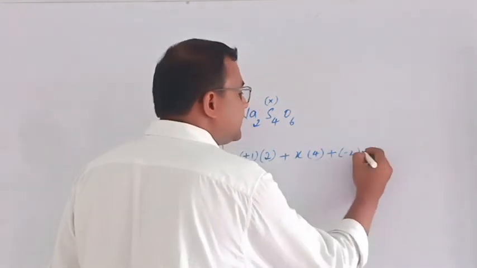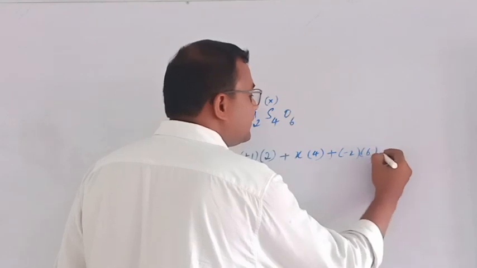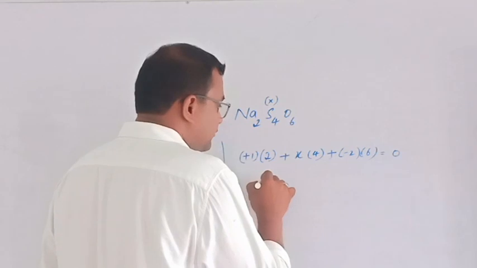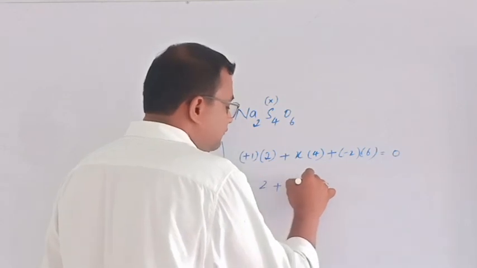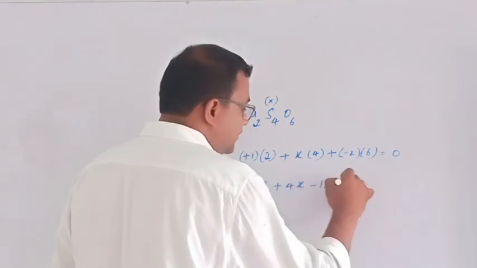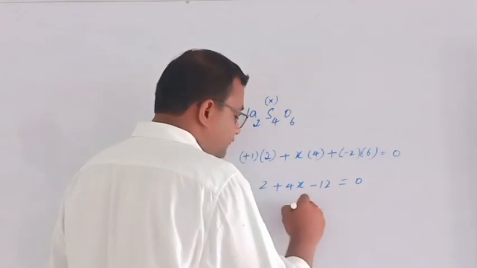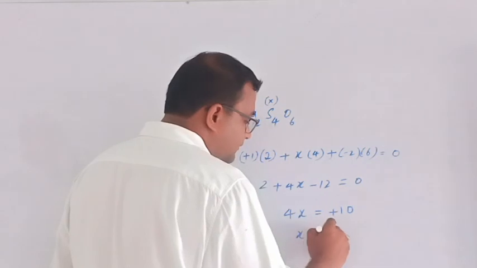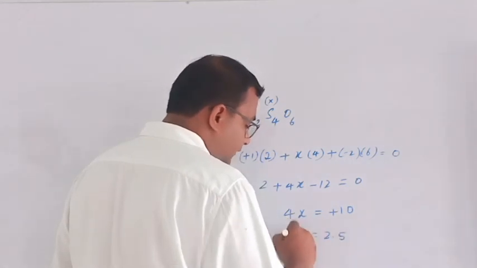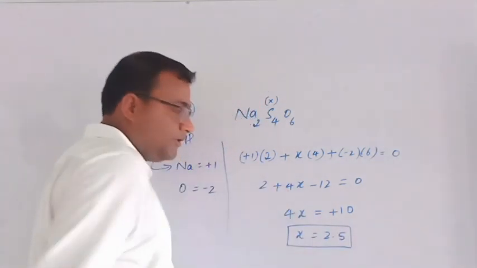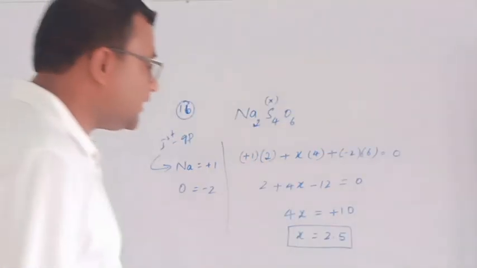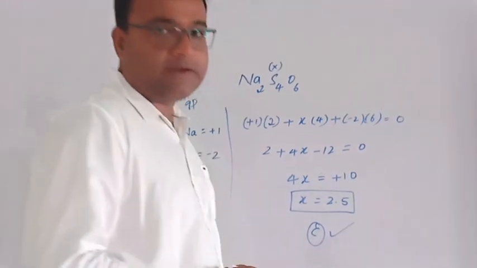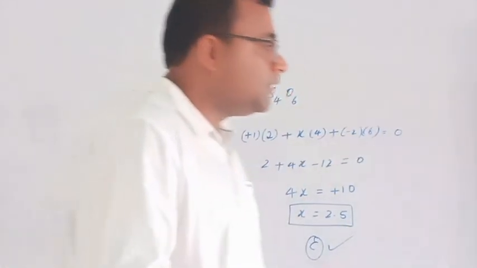Slowly we calculate into number of sulfur oxygen, so 6 is equal to no charge, 0. So 2 plus 4x minus 12 is equal to 0. So 4x is equal to plus 10, x is equal to 2.5. So x is equal to 2.5 is the correct option. The correct option is option C. That is 2.5.